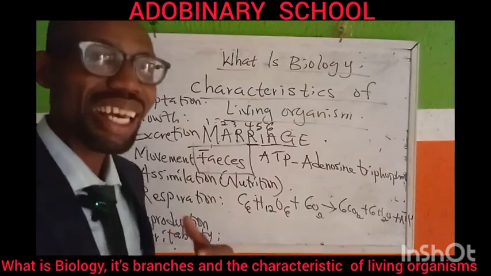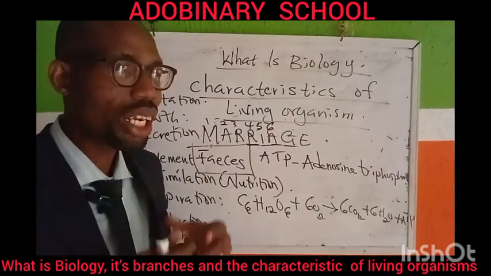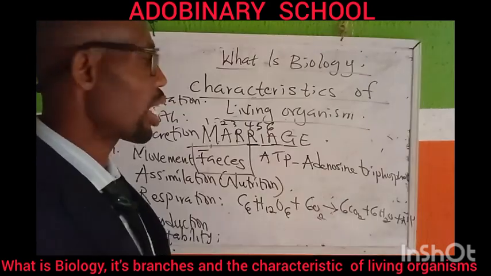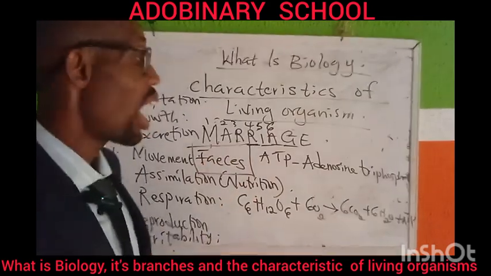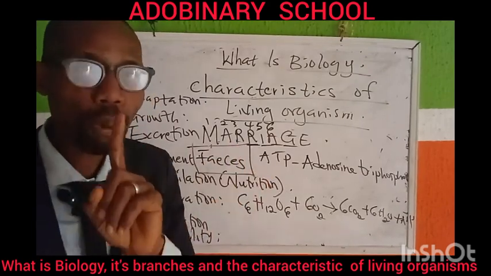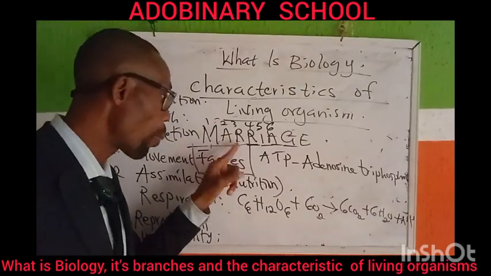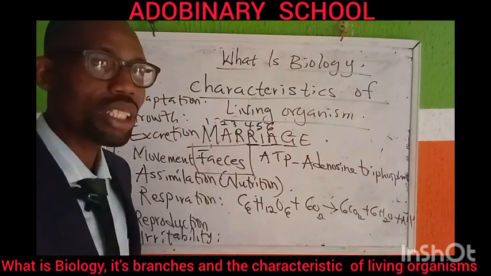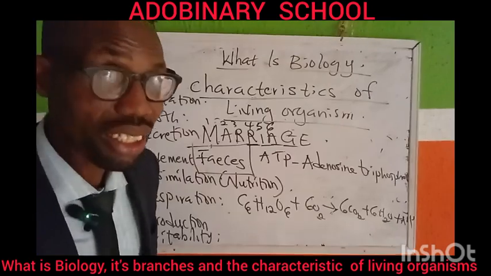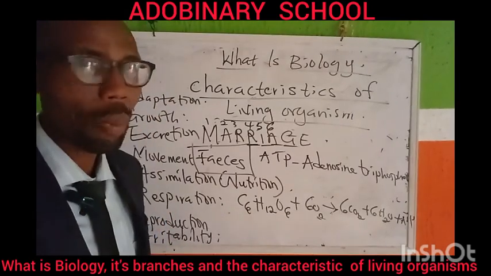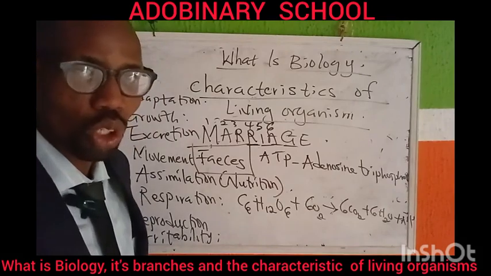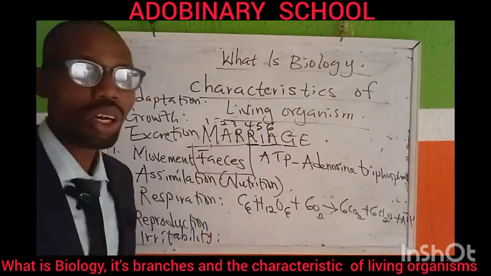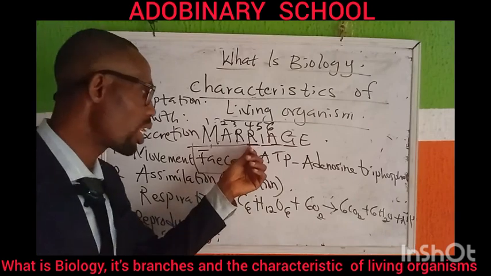Living organisms must carry out exchange of gas, especially in their lungs, in their gills, or whatever respiratory structure supports them in respiration. Living organisms must do that. And the very essence of respiration is the production of energy. The most important reason why respiration occurs is the production of energy, so that the organism can carry out its metabolic activity. Seeing is a metabolic activity. Talking is a metabolic activity. All these things need energy. So when the food you take is not being broken down and utilized to provide this, you cannot carry out any metabolic activity.